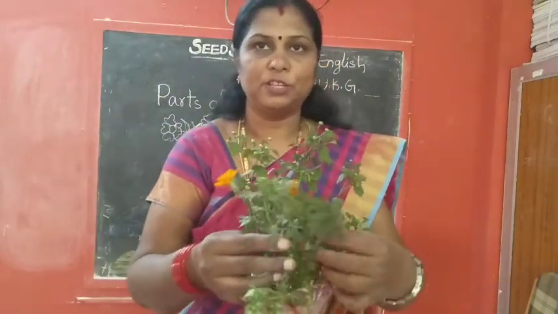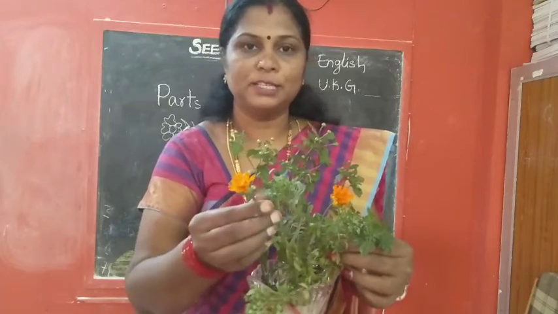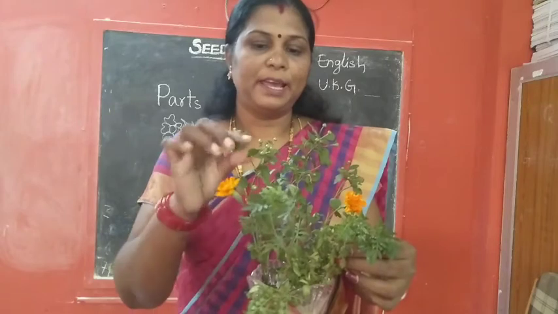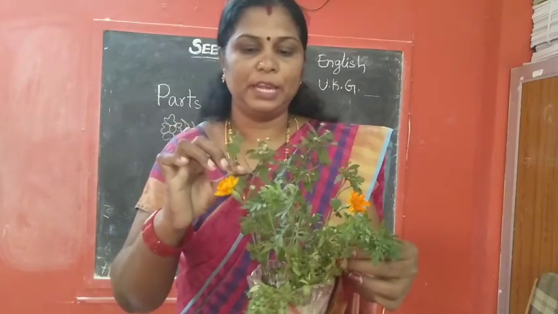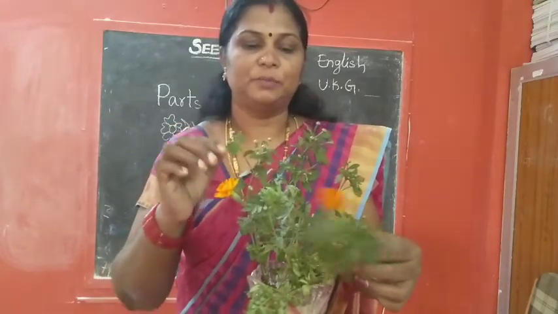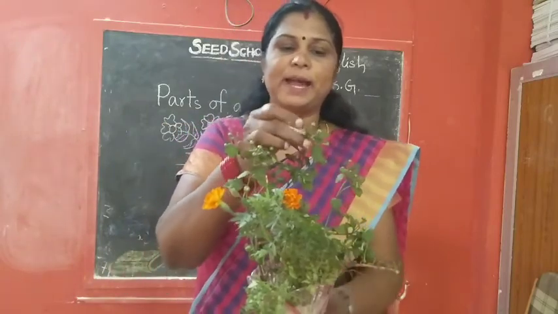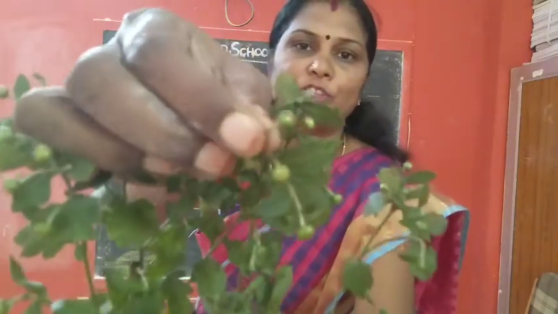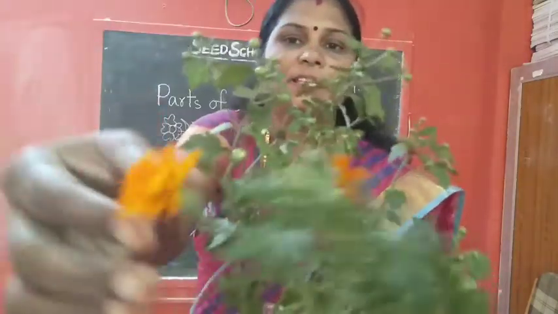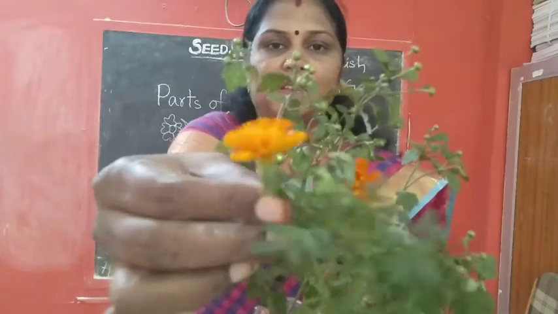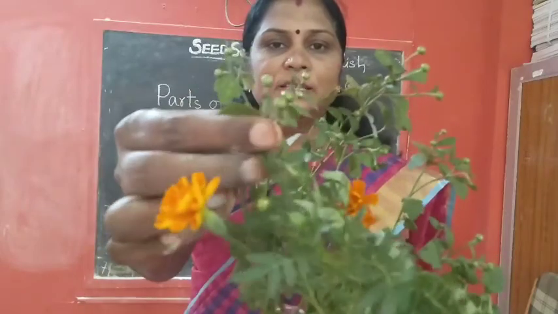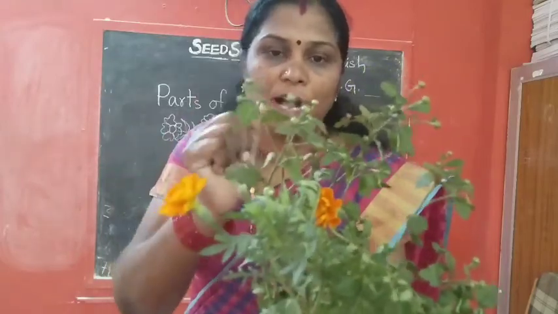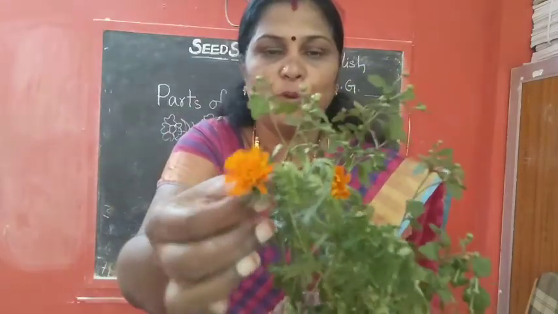Yes, can you see this, children? What is this? Yes, this is a flower. Then this is a leaf. See, leaves. Leaves are here. And see, children, this is a bud. See, this is a bud. Okay, can you see the bud? Yes, this is a flower. And these are the buds. Bud means what, you know, children? Mogga. This is flower, puvulu.